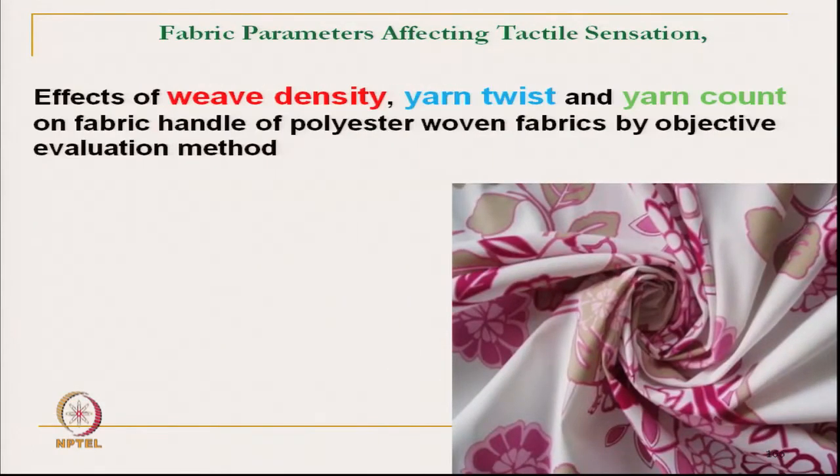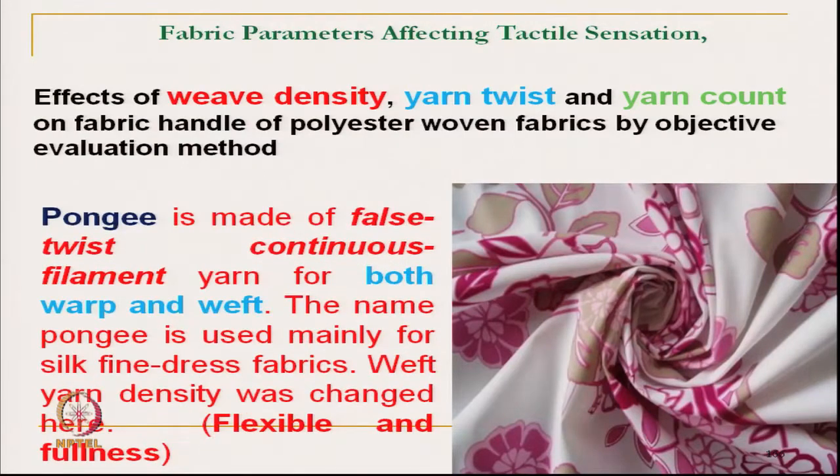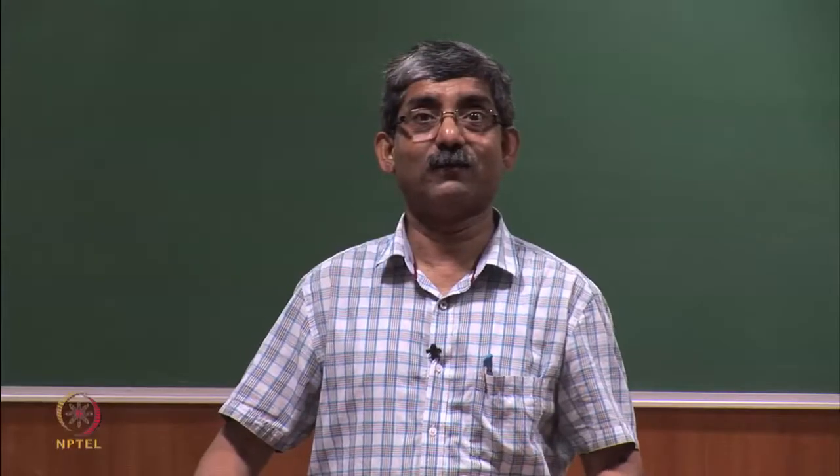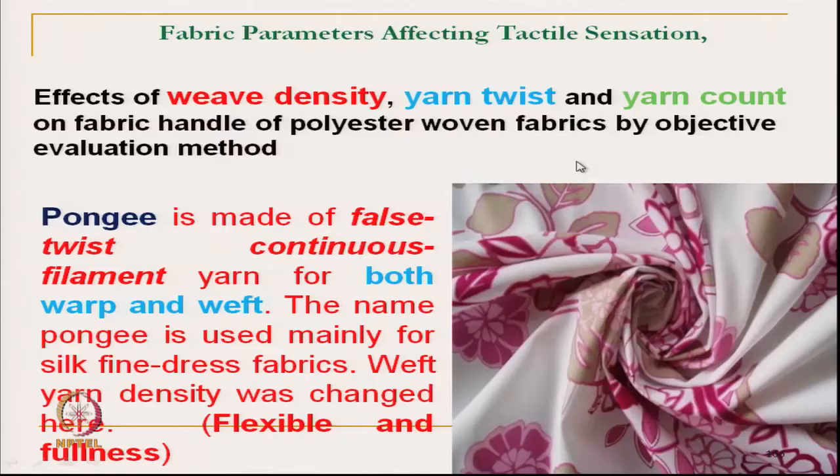This one is called pongi, made of false twist textured yarn. It gives bulk. So, continuous polyester filament which is false twisted, and the false twist is used both for warp and weft.